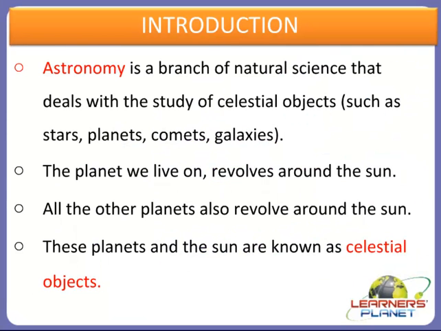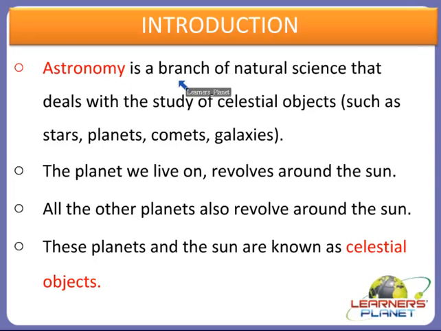Yes, children, as you know, our solar system consists of the planets, the sun, the moon, comets, meteoroids, asteroids, etc. Right? And to study all these things, we need to have something with us, right? There were some scientists known as astronomers who used to study them, and this branch of study of all these celestial objects is called astronomy. So how can we define astronomy?